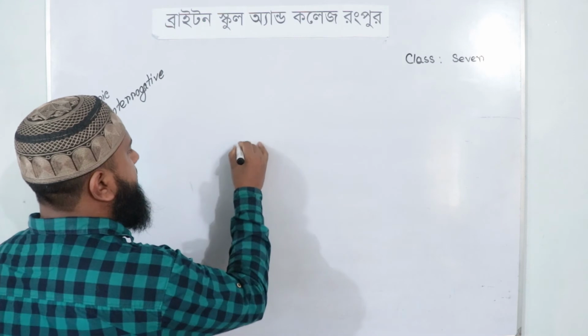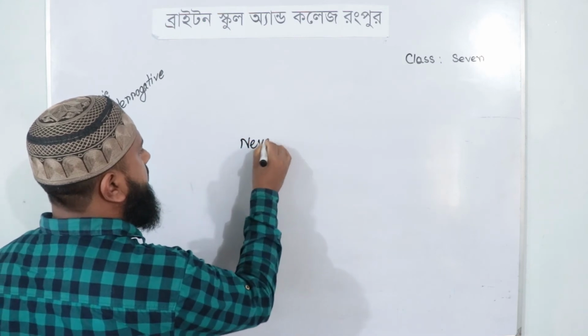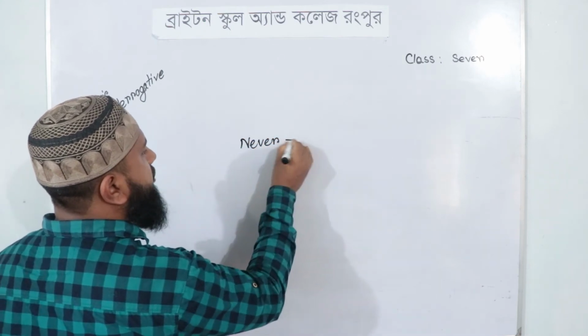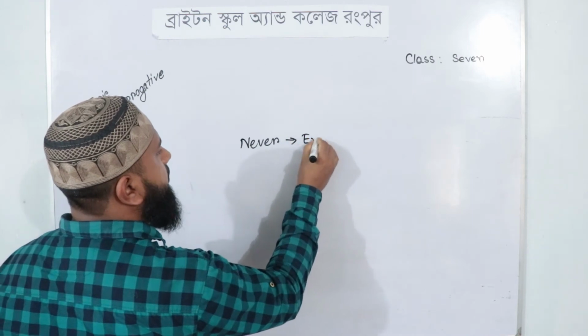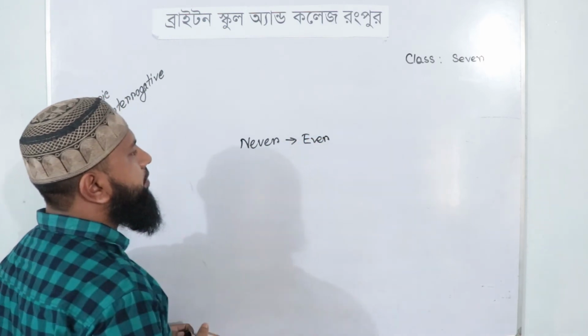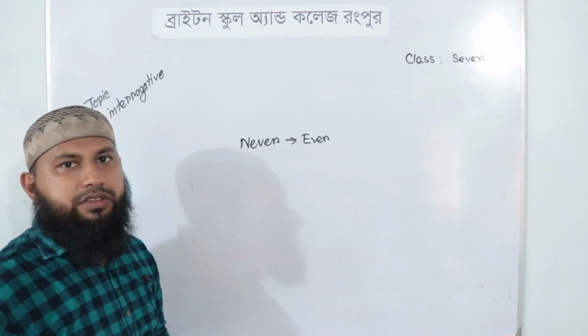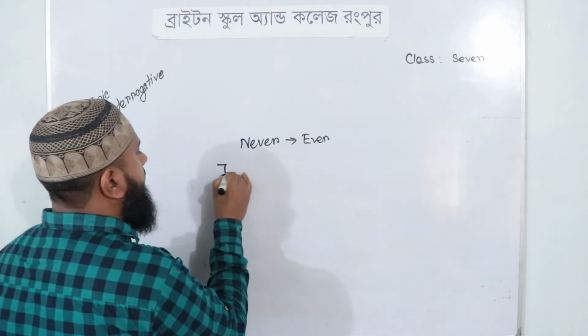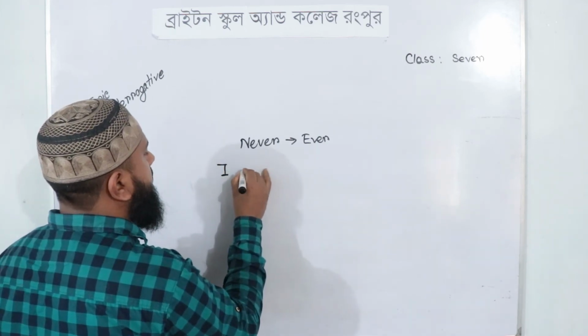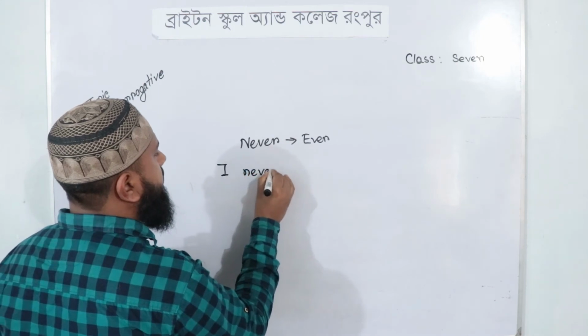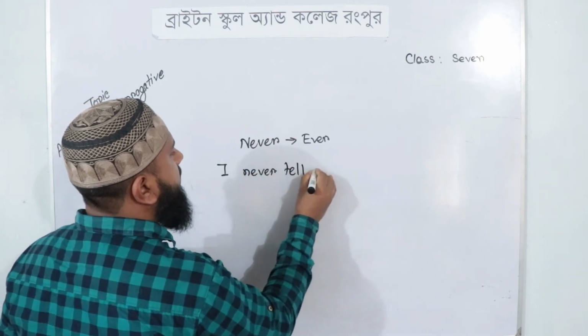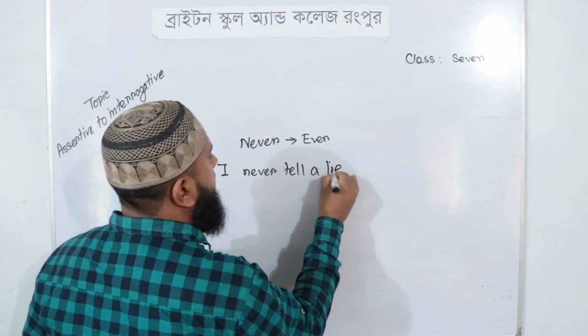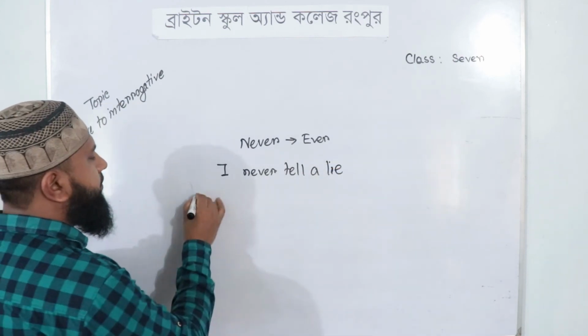If any assertive sentence contains never, then this will turn into ever in the interrogative sentence. I never tell a lie.